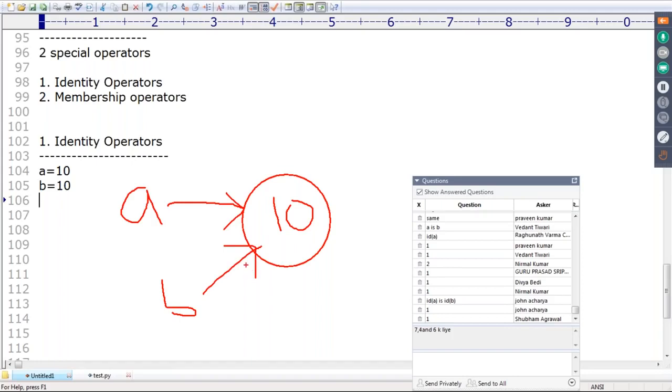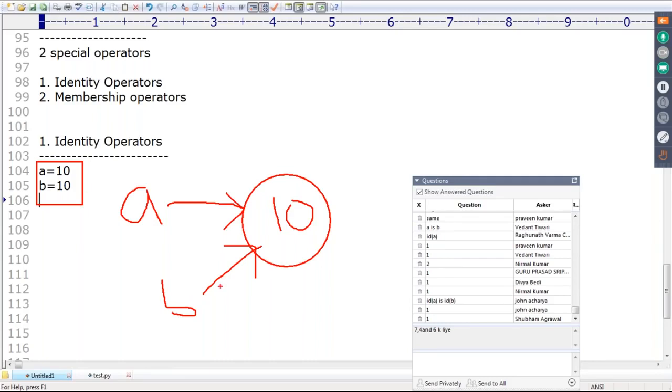Sir, now some people who are coming from a Java background are still not in a position to digest the Python terminology. Sir, a = 10, b = 10, these are primitive values, right? How are these objects? Some people may get this first doubt. First, make sure that in Python, everything is an object. Remember, in Python, everything is treated as an object only. The concept of primitives is not there. Next, all fundamental data types are immutable. Remember that, okay?